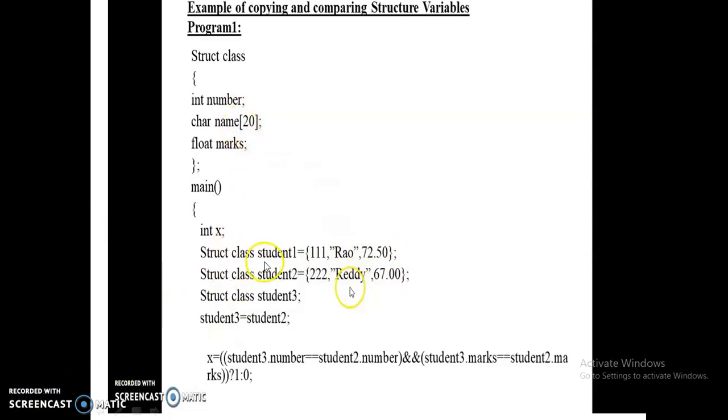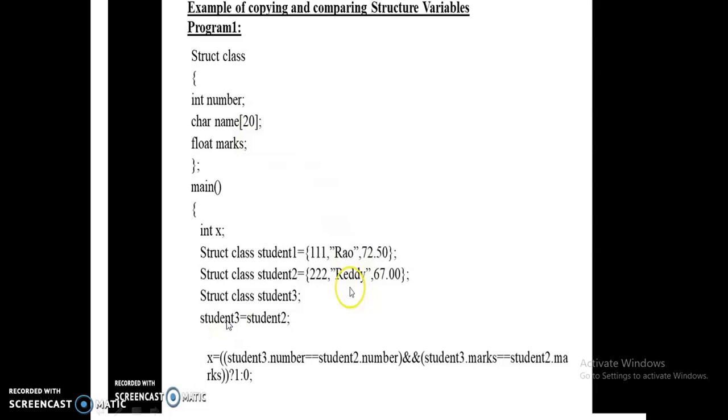Then the second structure variable student 2 is declared, with these inputs. The third variable, student 3, is declared for the same structure. Remember, these three variables student 1, student 2, and student 3 are declared for the same structure class. Here student 2 is copied to student 3.